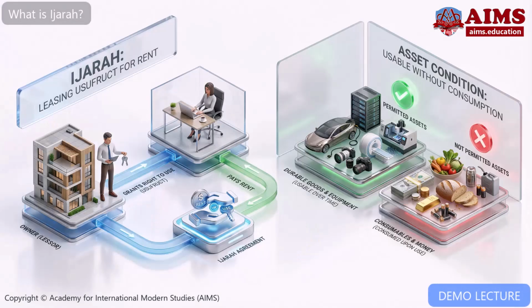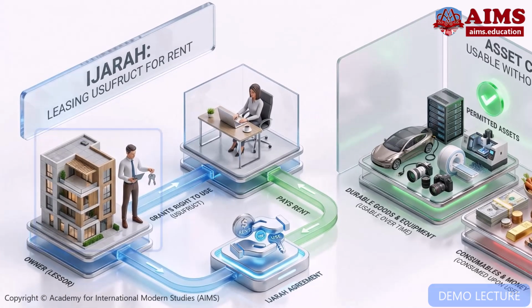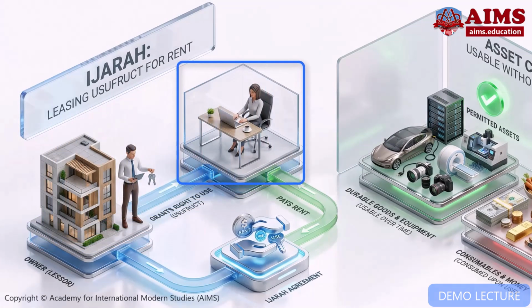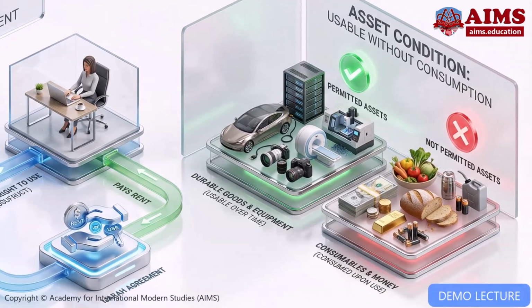What is Ijarah? Ijarah is leasing where the owner sells the right to use an asset, or usufruct, for rent. The asset must be usable without being consumed, so money and consumables cannot be leased.